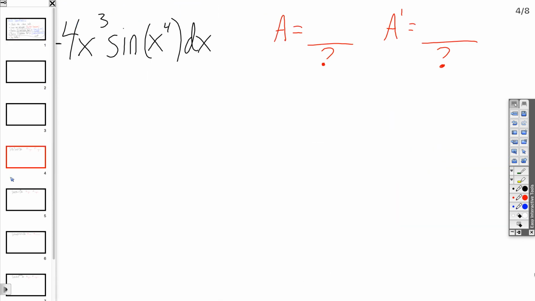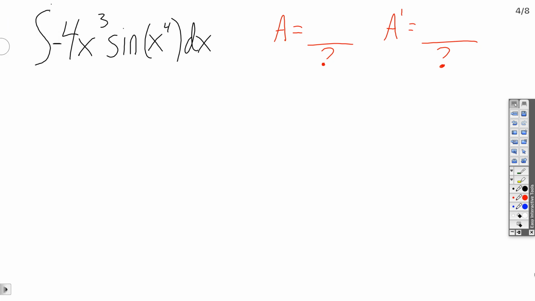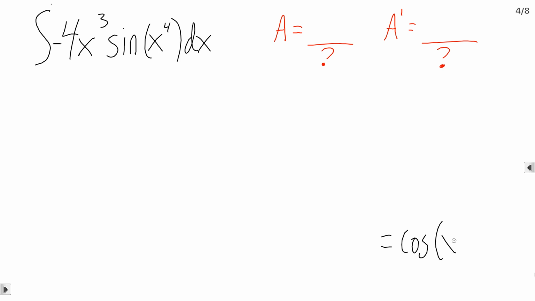Here we go. And now let me give you a chance to look at this. You might know the answer to this because you look at this and you recognize this was your answer on the first page. So down here, we're expecting something like cosine x to the fourth plus c, right? If we took the derivative of this, we would get the integrand. We're going to reverse that process.